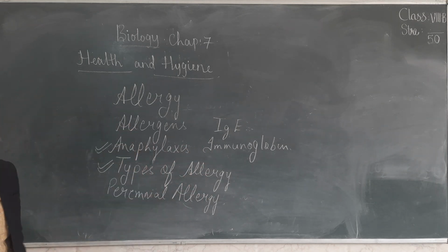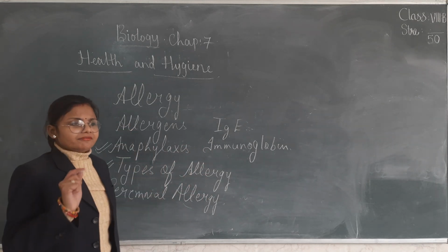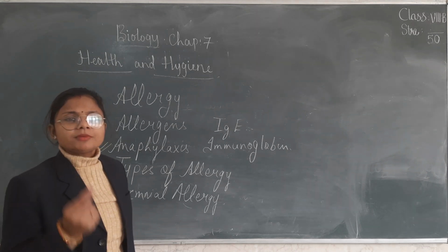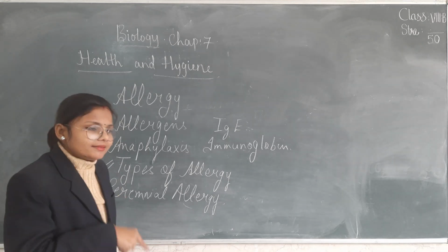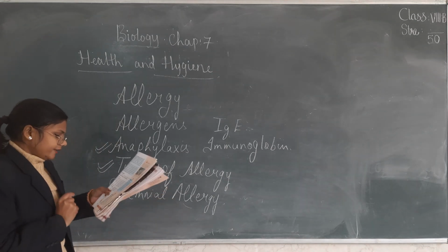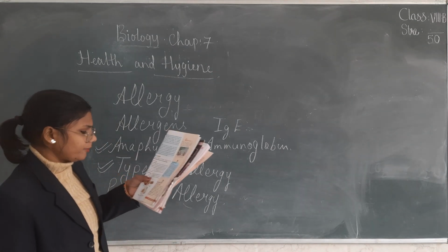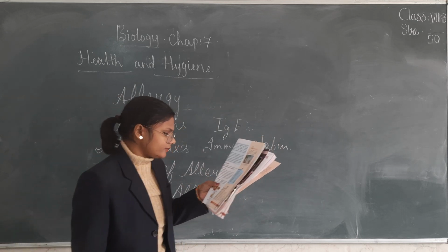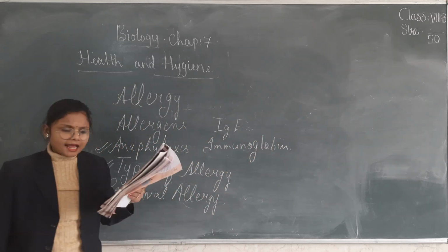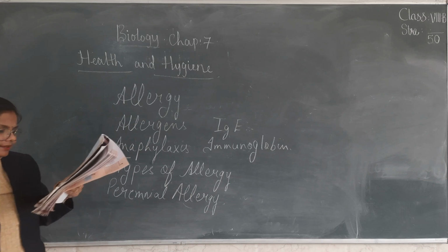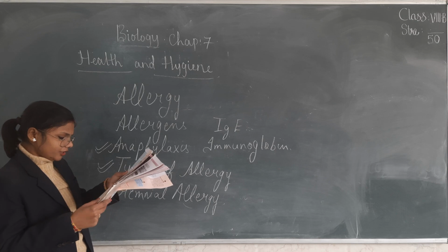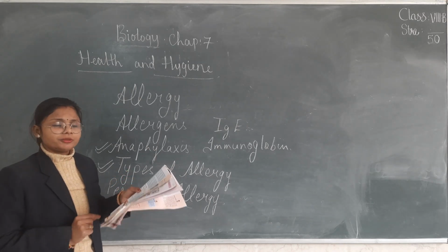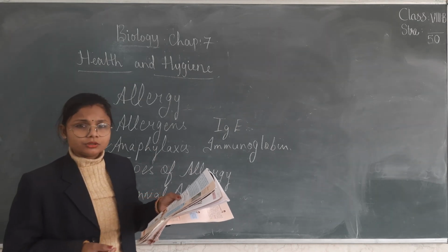For example, food allergy. At any time when you consume that food, if you are getting allergy from that particular food, then this allergy occurs. Food allergy is also a type of perennial allergy that is related to food and can happen to people who are allergic to certain categories of food like nuts, milk, fish, wheat, etc. Some people are getting allergy from food.